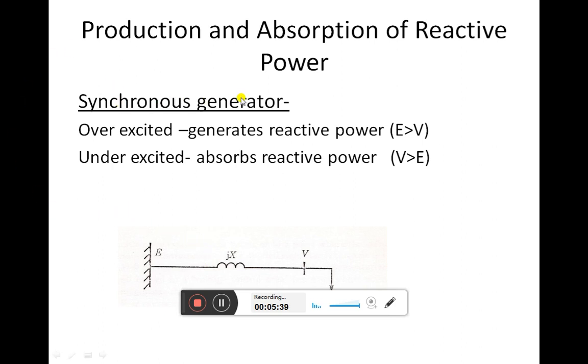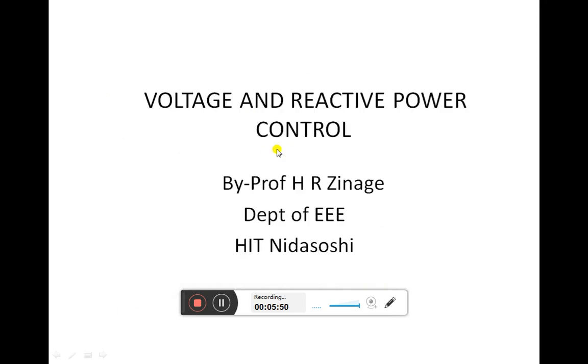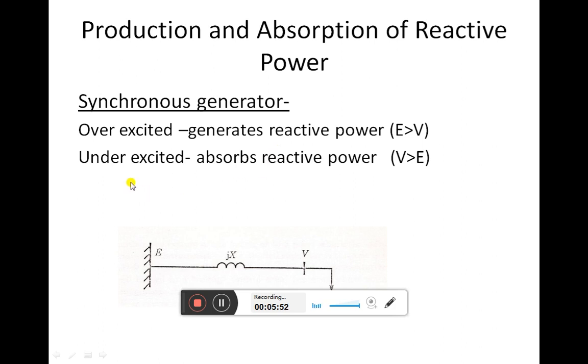Whenever the synchronous generator is overexcited, it acts as a producer of reactive power, or it injects reactive power into the power system. Now the synchronous generator can also be made to operate in an underexcited mode.